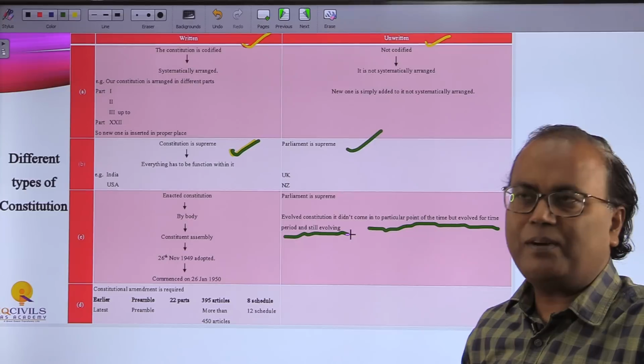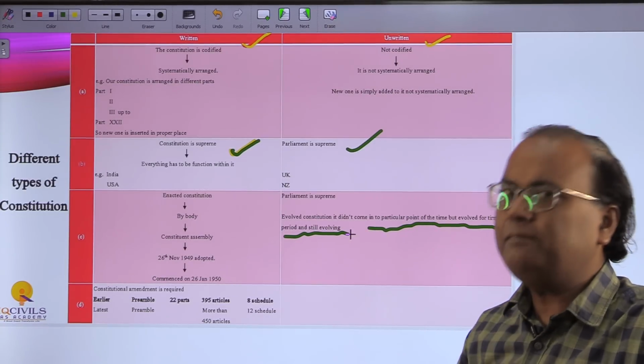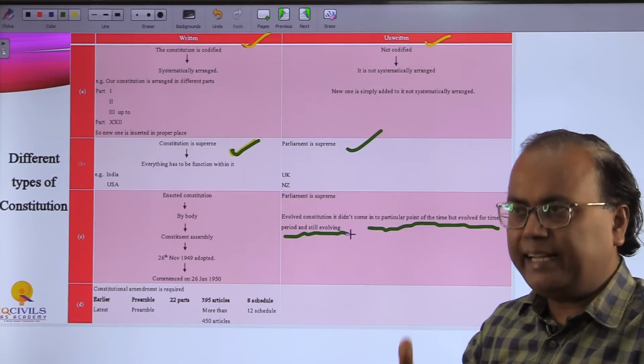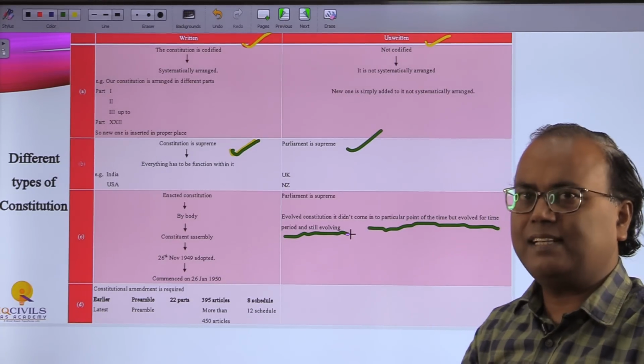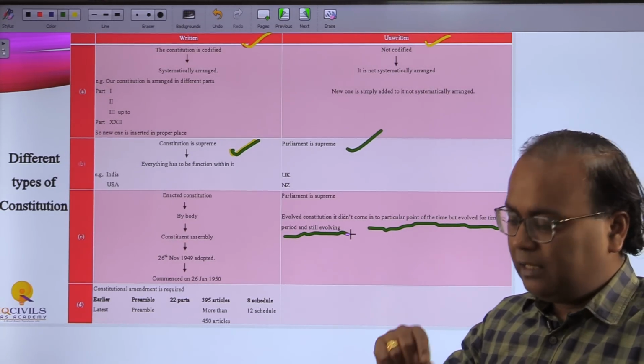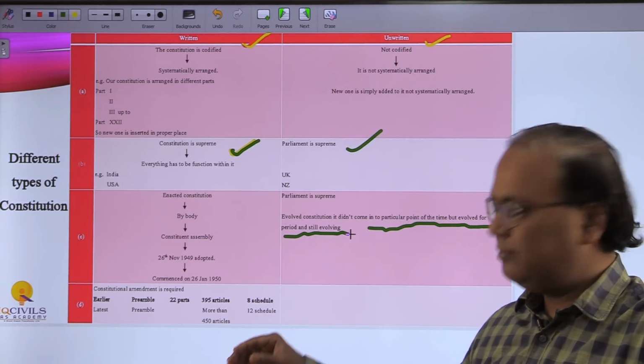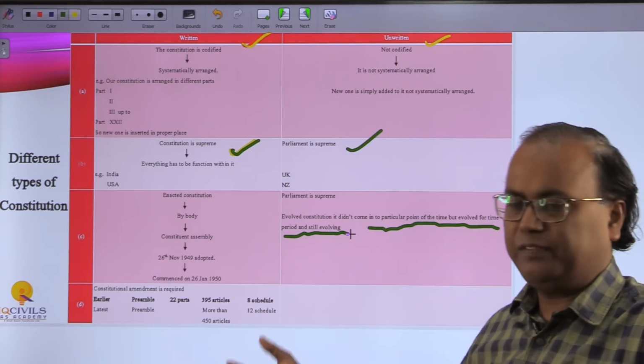So the total number of articles remains the same, that is 395, but we keep on adding parts and subparts there, and once you start adding that, the number of articles becomes more than 450.